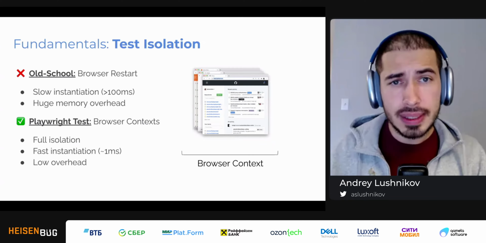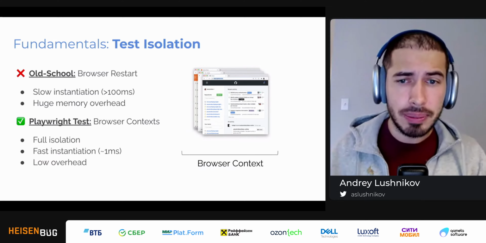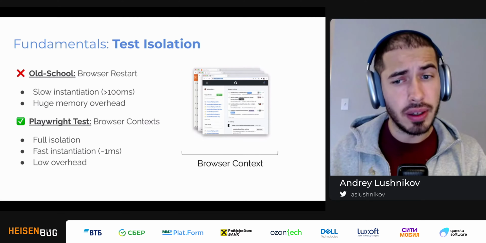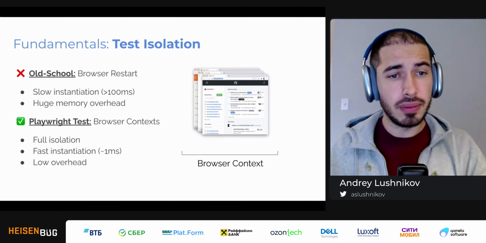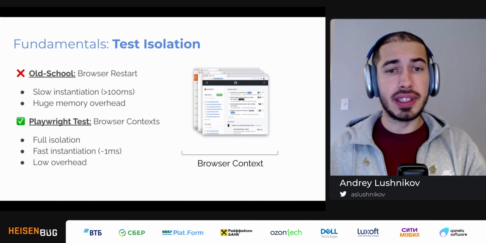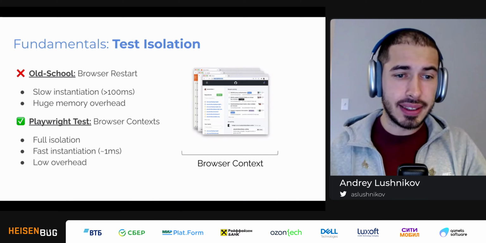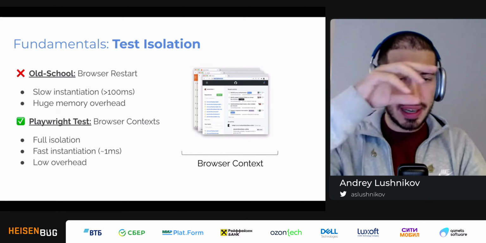So first was test isolation. Now, in old school web testing and automation solutions, you usually have this trade-off. You either run your tests in a very reliable way. For example, you want to restart the browser every time because you don't want the test state to clash with the other test. So states have to be isolated.